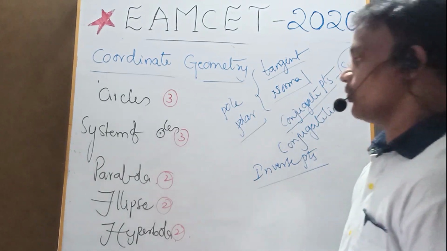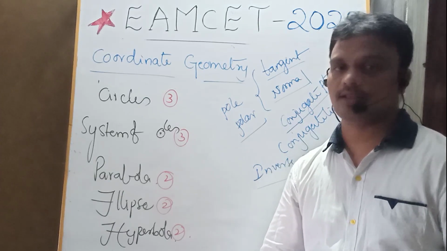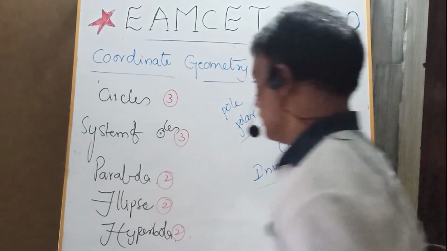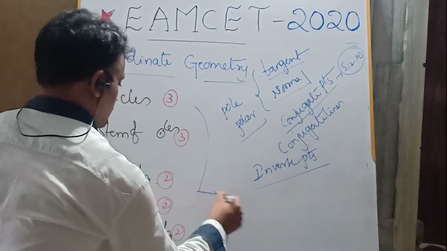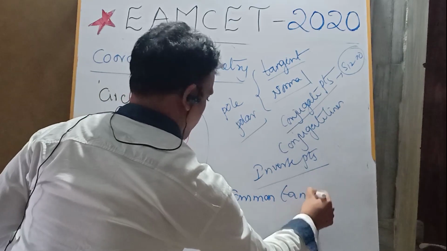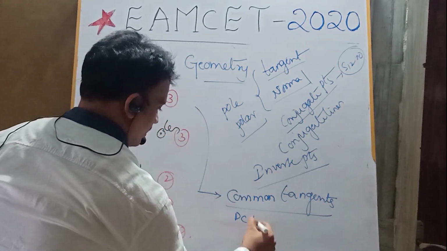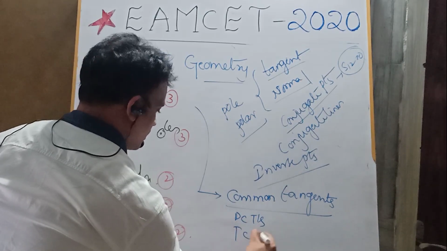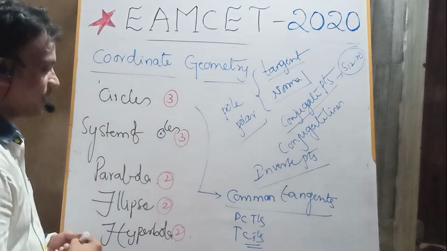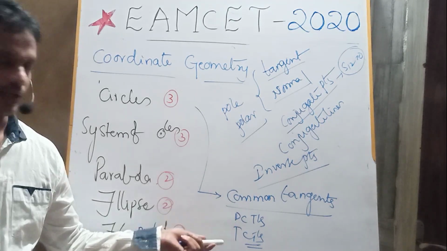And from the circles, one more very important thing is the position of the circles. Based on the positions of the circles, we find the common tangents. Common tangents are very important concepts, that is the direct common tangents and transverse common tangents.